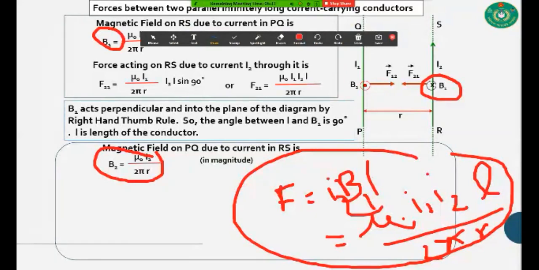The direction of the magnetic field is like that for I2 current, and this is for I1 current, and this is the indication of attraction force.